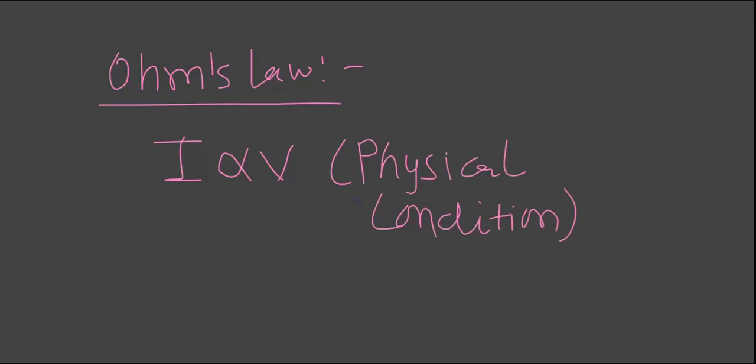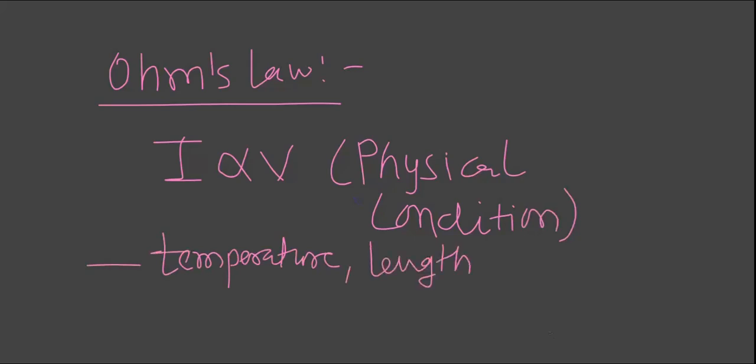What do you mean by physical conditions? Temperature should be constant. Another thing is that the length of the wire or material should be constant, and the area of that material should be constant. If all these things are constant, then I is proportional to V.